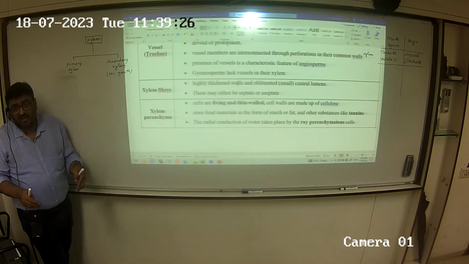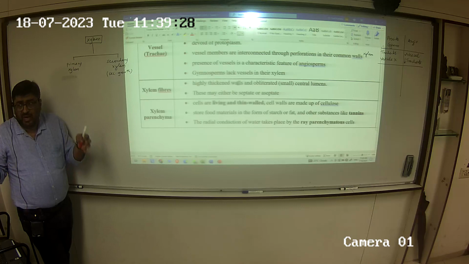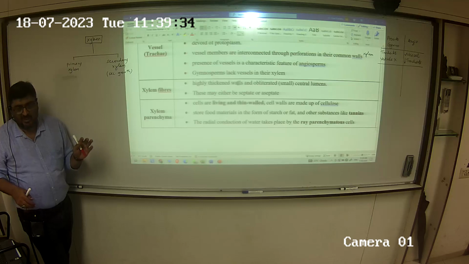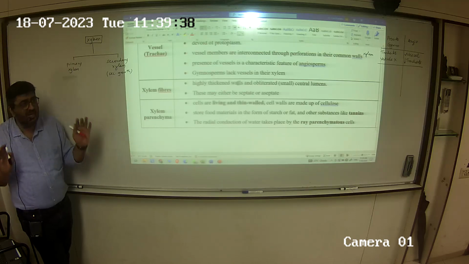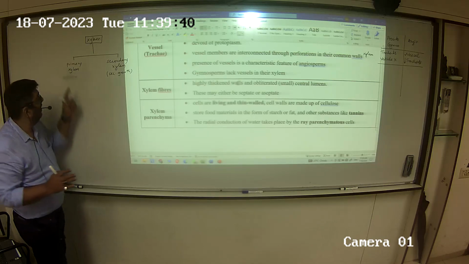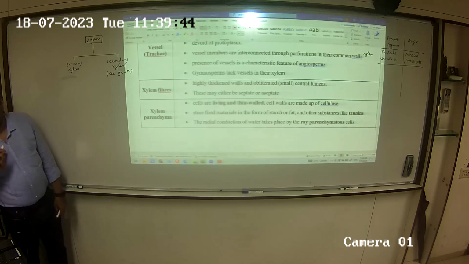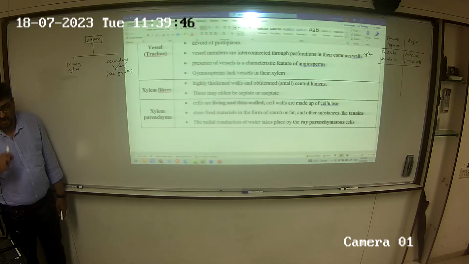In fact, 90 to 95% of the width of the plant is because of secondary xylem. Secondary xylem is the main reason for the width of the plant. But here our topic of concern is primary xylem, when the xylem is starting to develop.